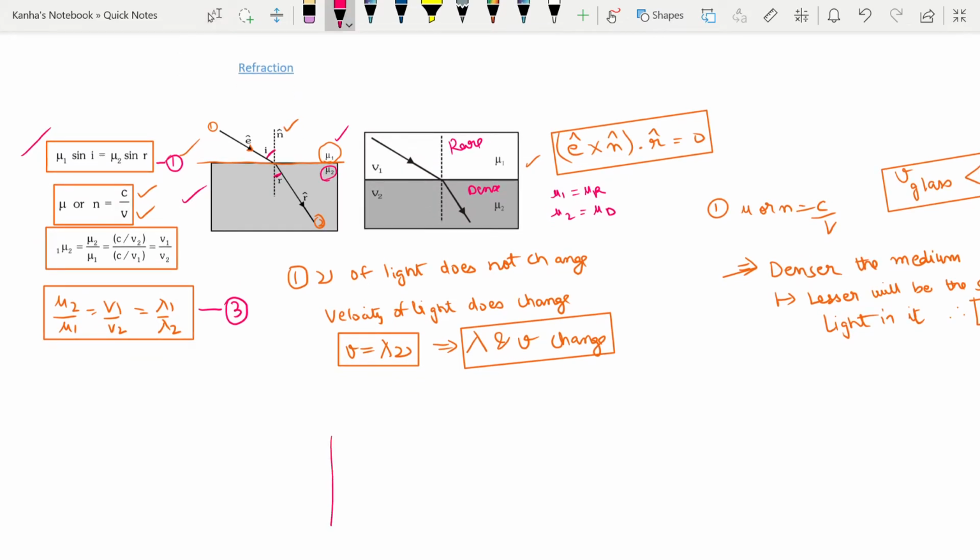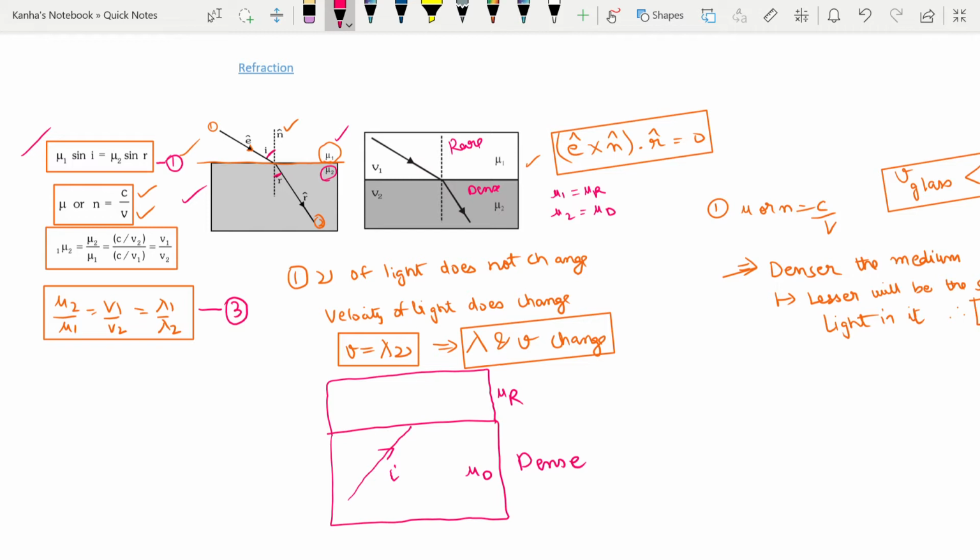If I have a slab like this, let's make the incident ray. This is coming from a dense medium, let's say it has a refractive index mu d, and this is the rarer medium, mu r.